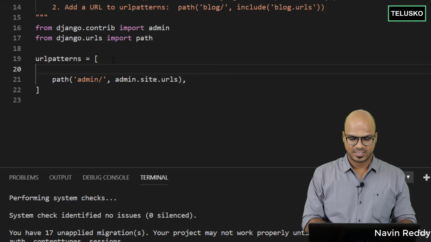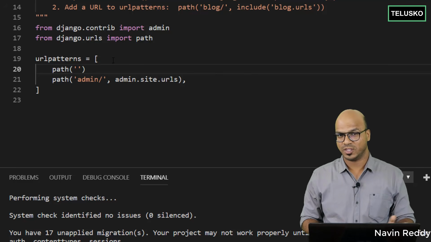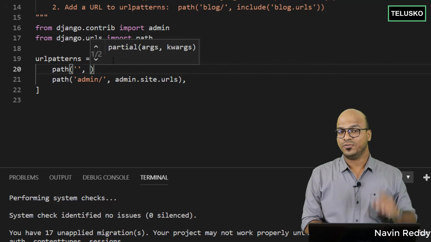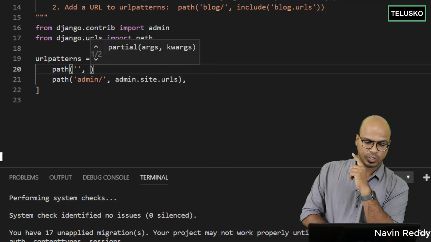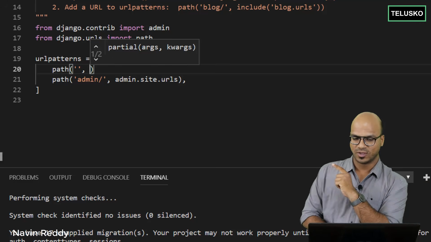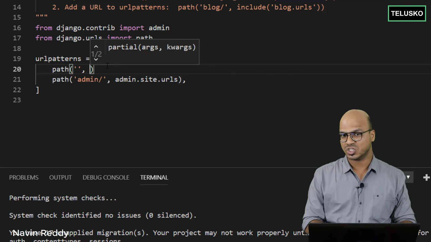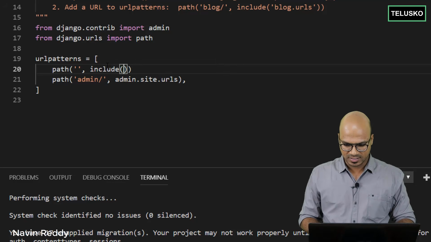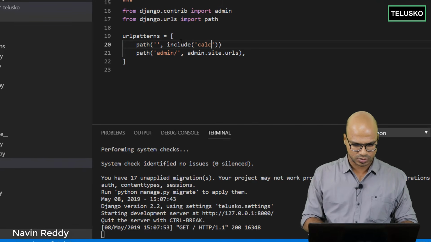And the way you can do that is by saying path. So for the home path, we are using it. Let's give a comma. And then if you want to use that particular file, which is urls.py of calc, you have to mention that here with the help of a function named include. And in this, you have to mention calc.urls.